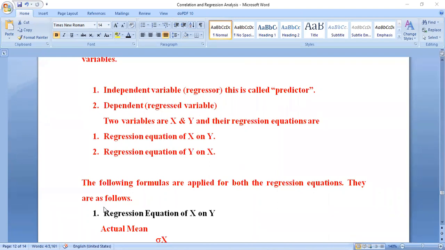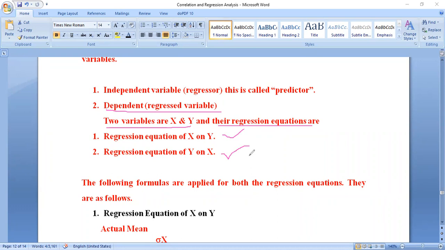Then one more: dependent variables, that is, regressed variables. The two variables are x and y, and their regression equations are as follows. This second one we are going to study in our class. Number one, regression equation of x on y; number two, regression equation of y on x.